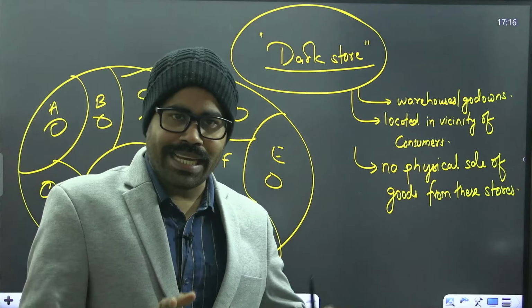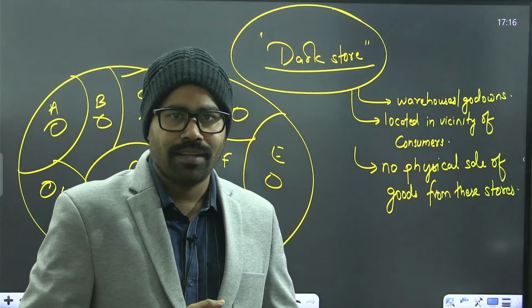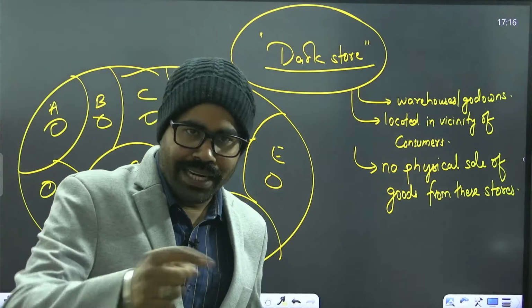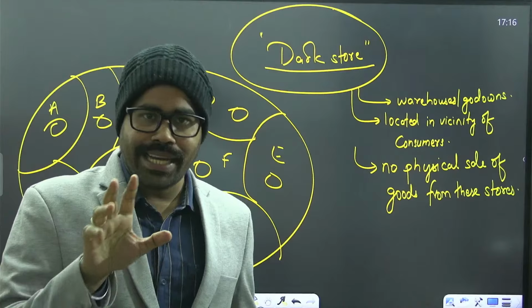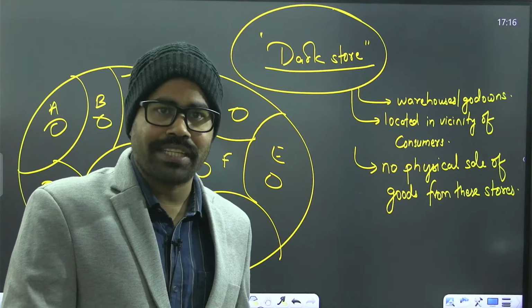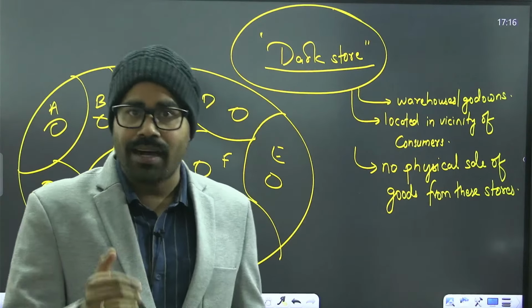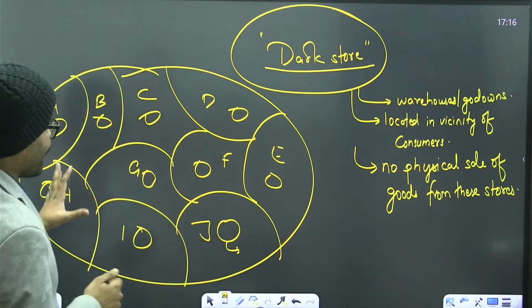So wherever there is high population density, they are having the dark stores over there. They know that these people are having frequent orders. So in the middle of that neighborhood itself, they are having these dark stores. And from these dark stores, the delivery executives are delivering the order in a very short amount of time. So this is one thing which we see in the case of dark stores.